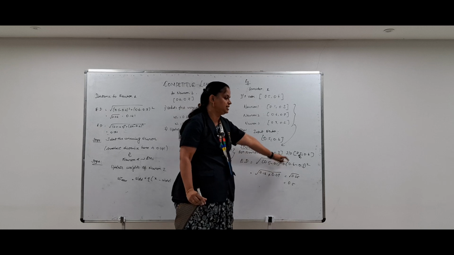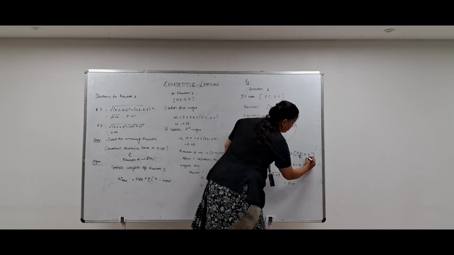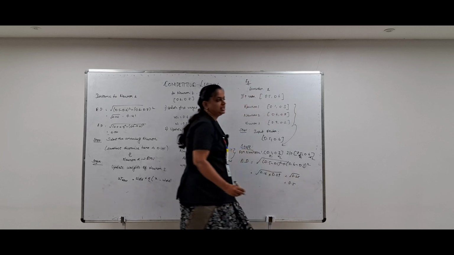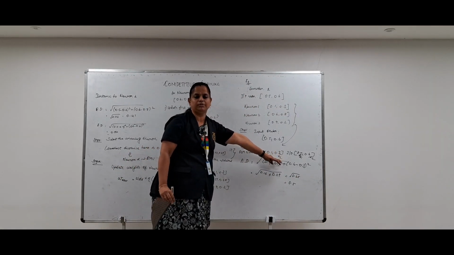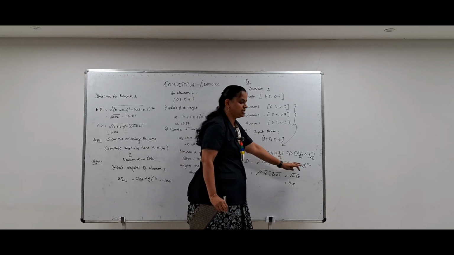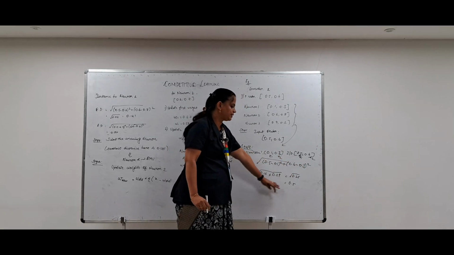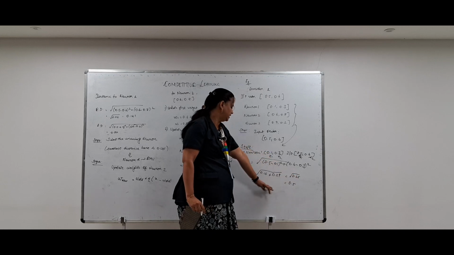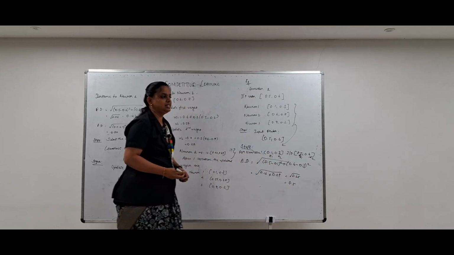So here it goes as (0.5 minus 0.1) the whole square, plus again, the x2 will be the second input vector, which is (0.6 minus y2, which is 0.3, the neuron weight of the first neuron) the whole square. So doing the mathematical calculations, we get the square root of 0.25, and the distance here is the square root of 0.25, which is 0.5.